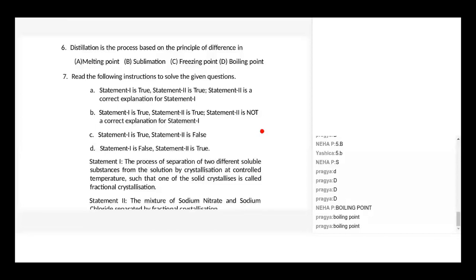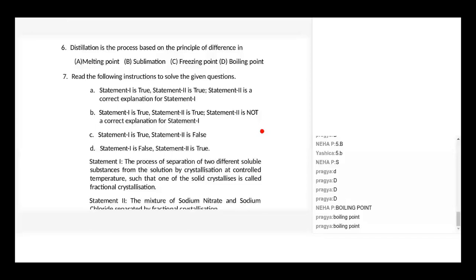Distillation is especially used in what cases, children? In which sample can we select the distillation process? For which sample do we need to select the distillation process? Completely dissolved together. Because we cannot differentiate the two liquids like that. Yes, we can't separate the two liquids by a simple physical process. So in that sense, distillation is used.